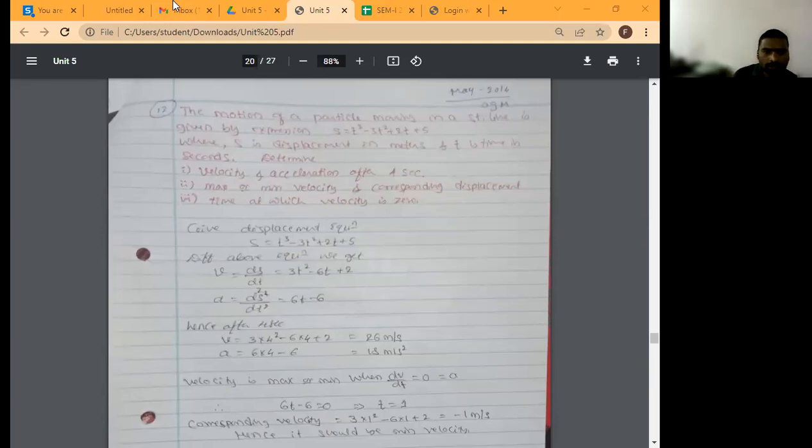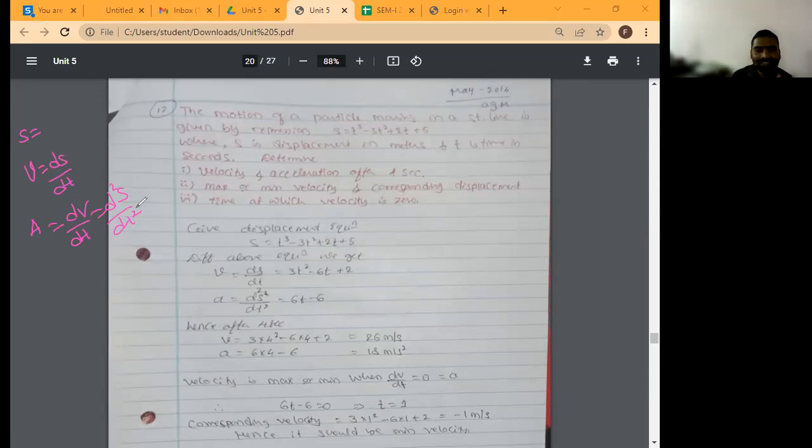As per your definition of velocity, if you know displacement, what is velocity? ds by dt. That means the derivative of the displacement function. Good. Then what is acceleration? The derivative of the velocity function. So velocity is ds by dt, and acceleration is d square s by dt square. Is it correct? All of you, is it correct?